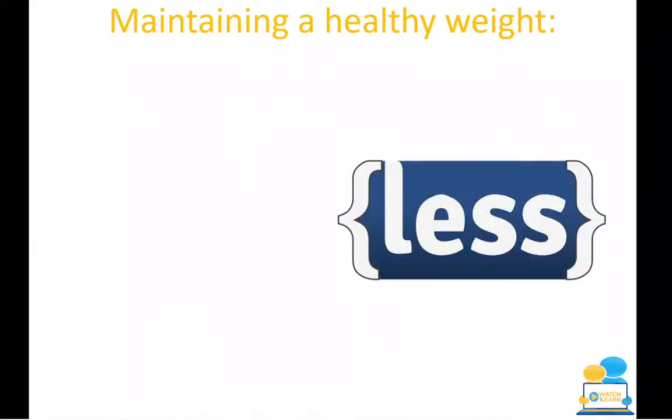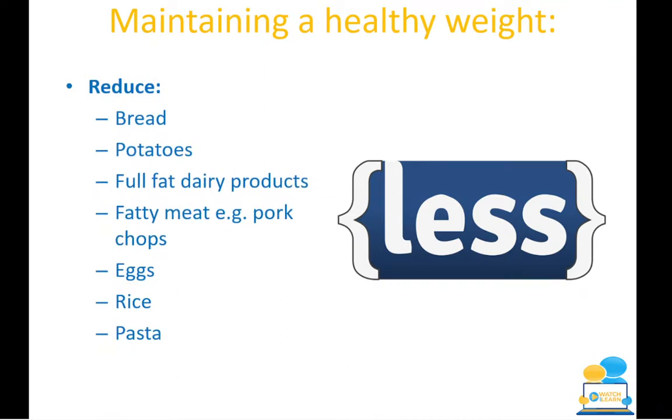So with maintaining a healthy weight, you're always thinking of less. So you want to reduce the likes of bread. If you are going to eat bread, you should eat the wholemeal variety, which is much better for you. But bread can be high in calories, and there are other things that you could eat instead of bread. You can reduce your potatoes, and we're talking about the likes of our chips as well, which will be very high in oils, which is high in your saturated fats.